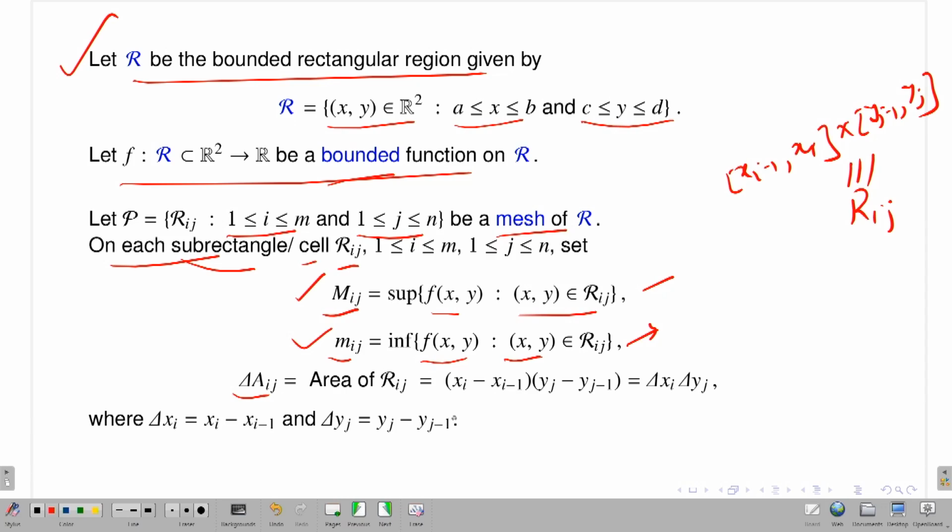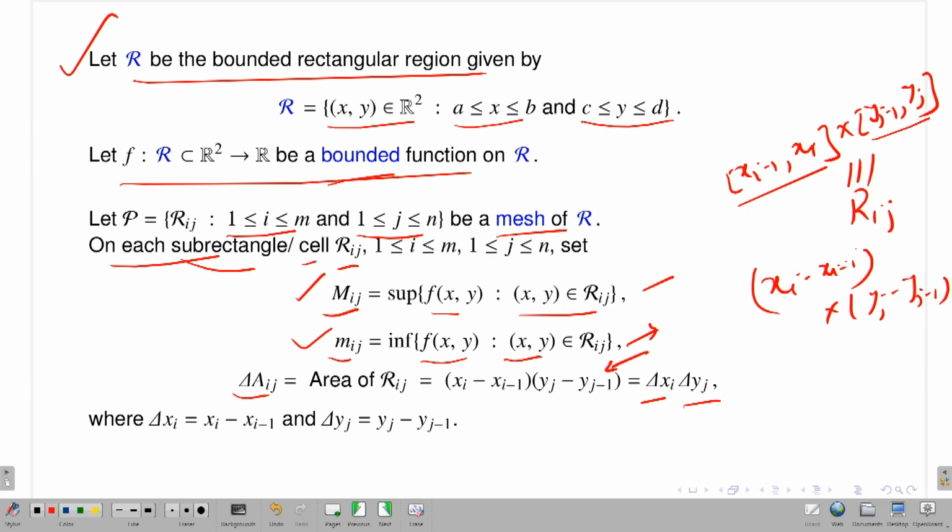Rij is [x_{i-1}, x_i] cross [y_{j-1}, y_j], so the area is the length of the interval x_{i-1} to x_i times the length of the interval y_{j-1} to y_j. I denote that as delta x_i times delta y_j. So this is another notation.